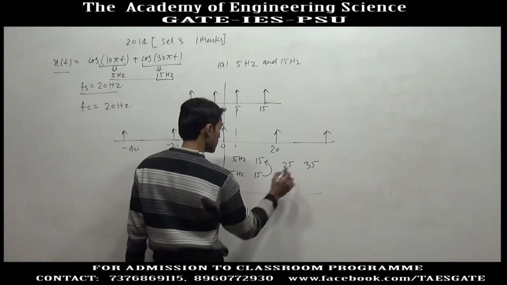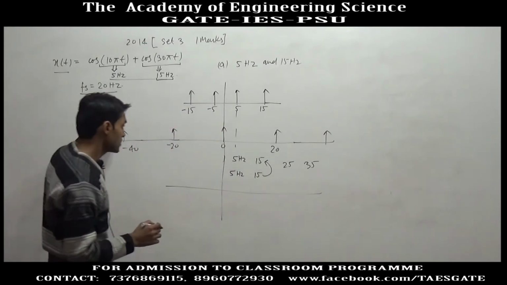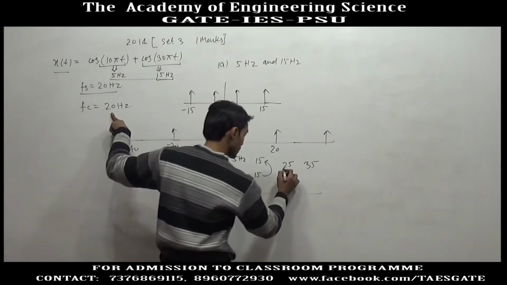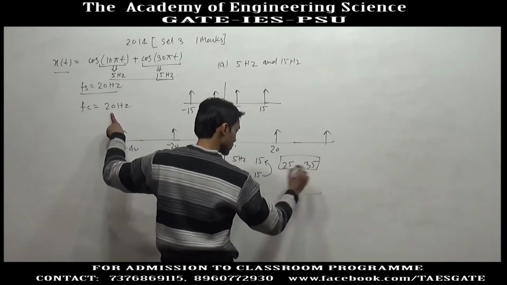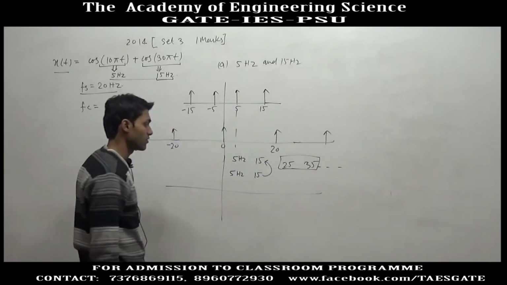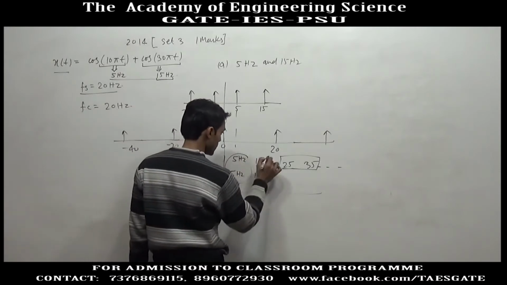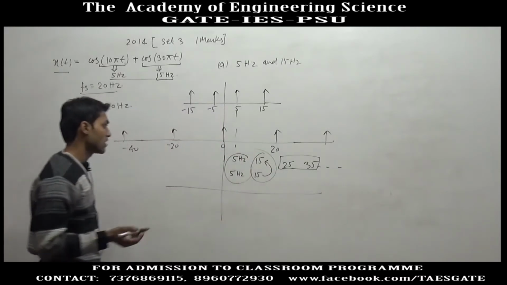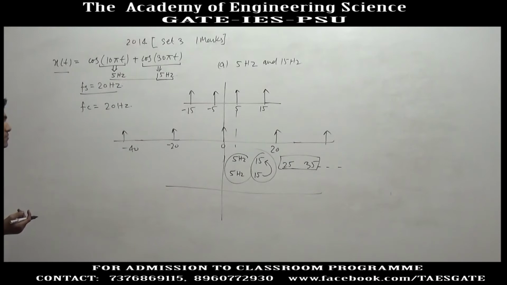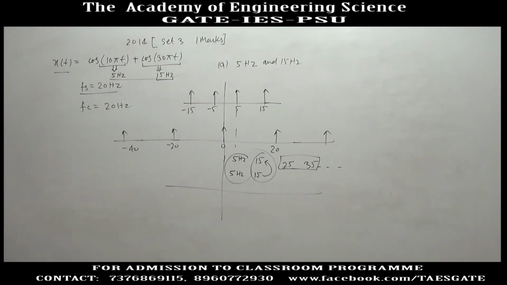Now, it is filtered, and the cutoff frequency of the filter is 20 hertz. So, these two signals will be filtered out, not only these two, all the higher frequency content of the sampled signal will be filtered out except 5 hertz and 15 hertz. So, in the output 5 hertz and 15 hertz components of frequency are present. Okay, this is given in the option, and we need not see the answer. This is an easy question.